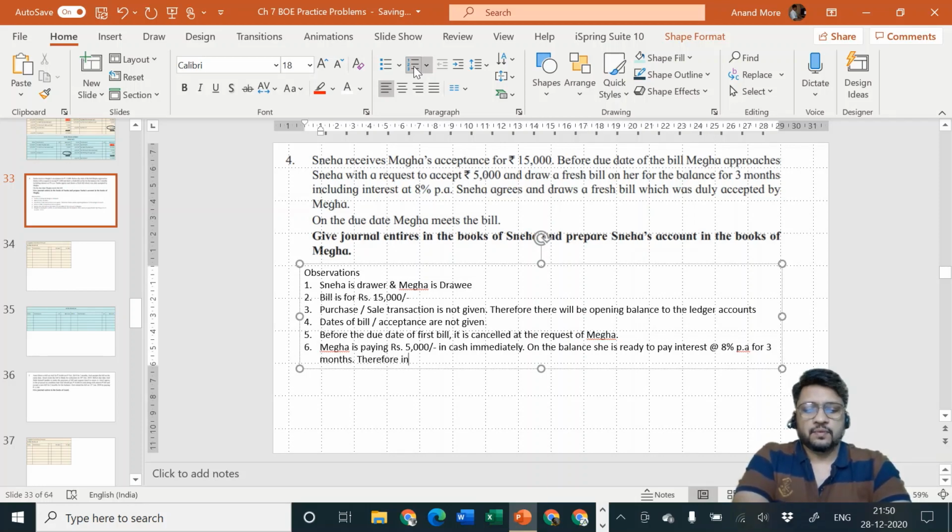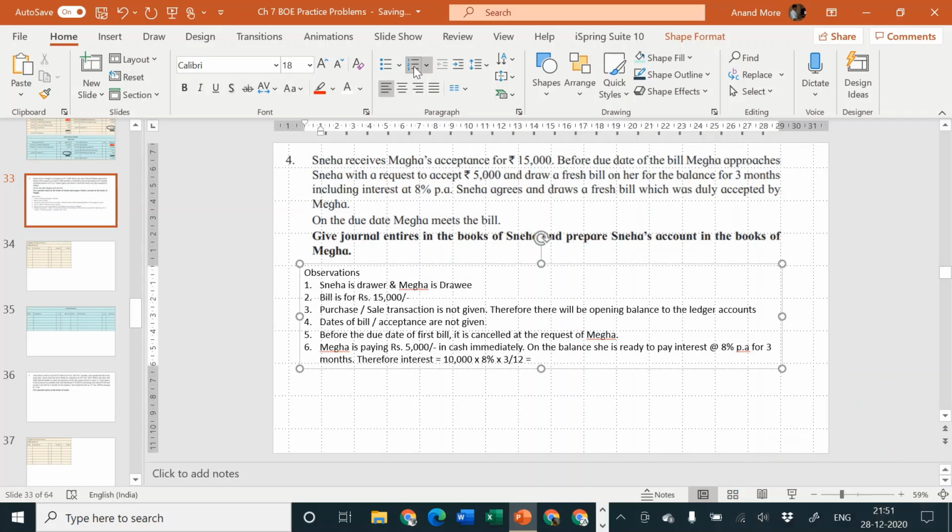Therefore interest is equal to 10,000 into, what is the rate of interest? 8% into 3 by 12. 10,000 into 8% into 3 by 12. Calculate it quickly. What is the amount of interest? 10,000 into 8%, that goes to how much? That comes to, yes, please calculate on your own, 800, and into 3 upon 12, that goes to how much? 200 rupees interest. So that goes to rupees 200.